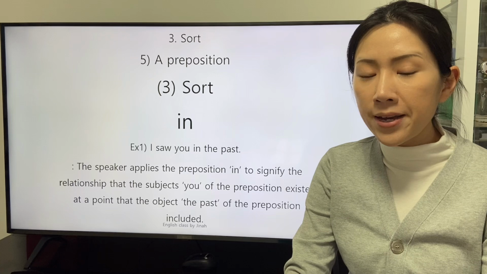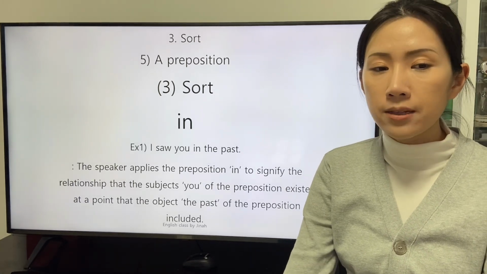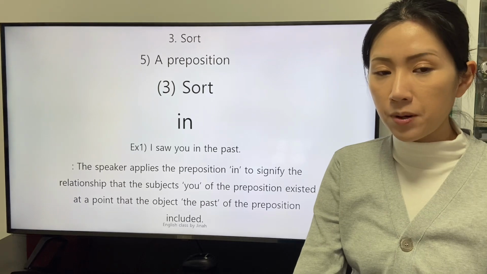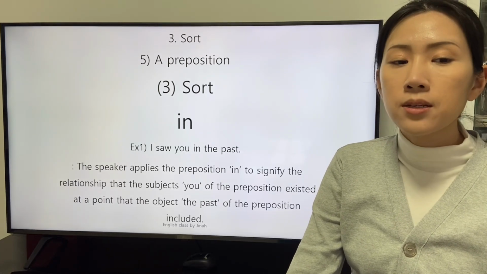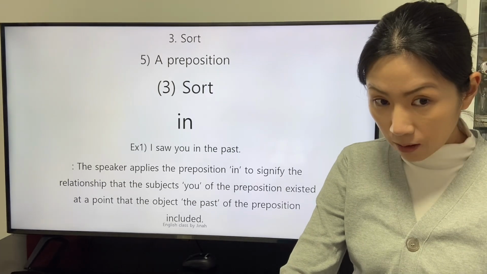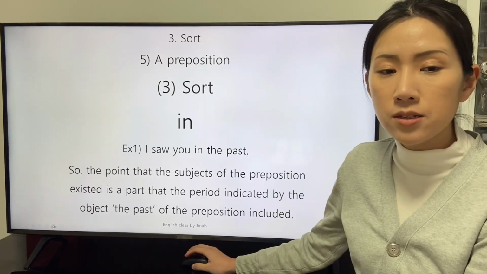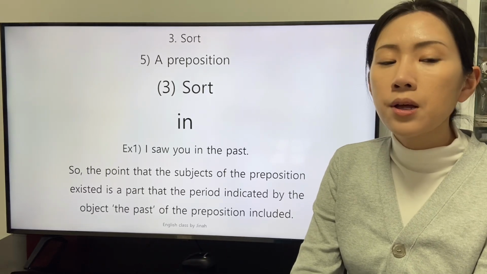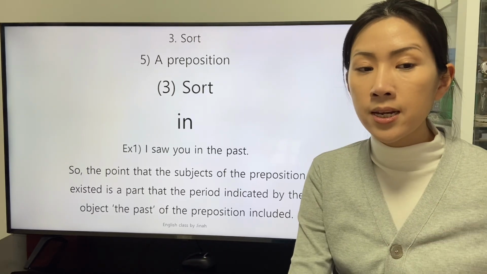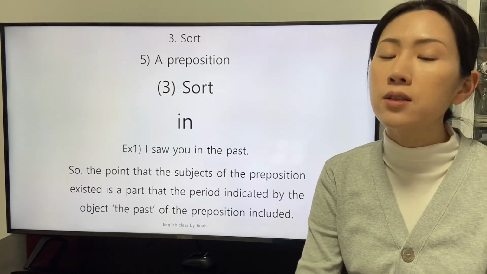The speaker applies the preposition in to signify the relationship that the subject you of the preposition existed at a point that the object, the past of the preposition included. So the point that the subject of the preposition existed is a part that the period indicated by the object, the past of the preposition included.